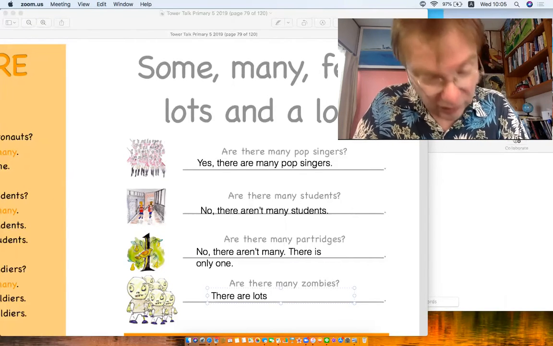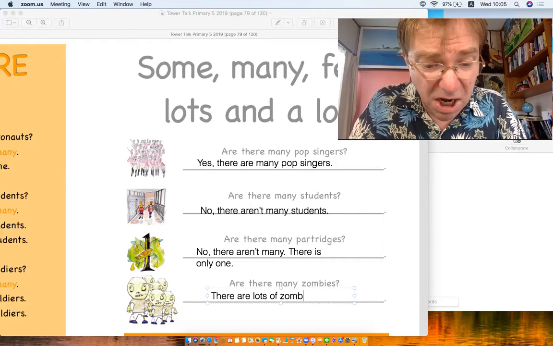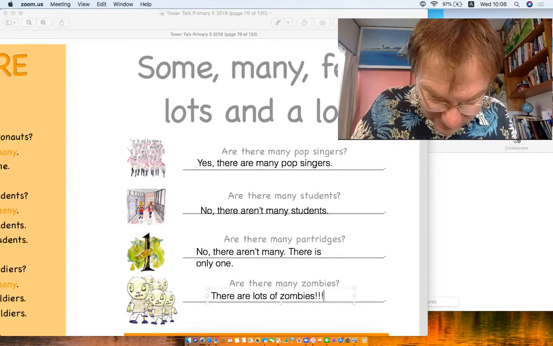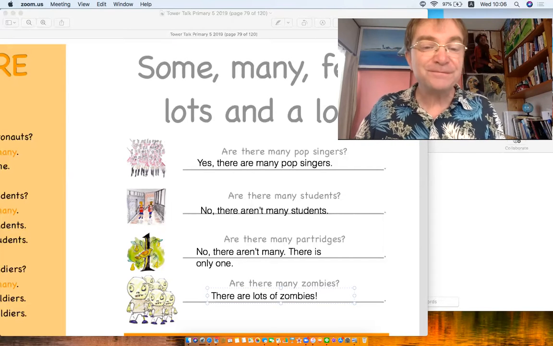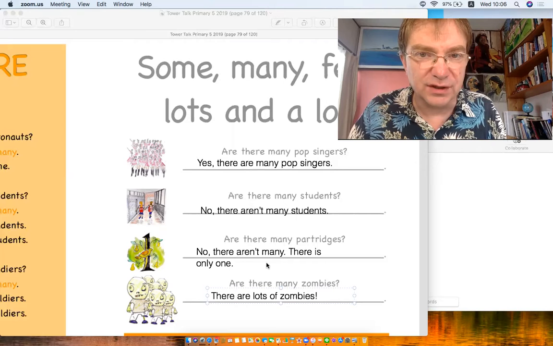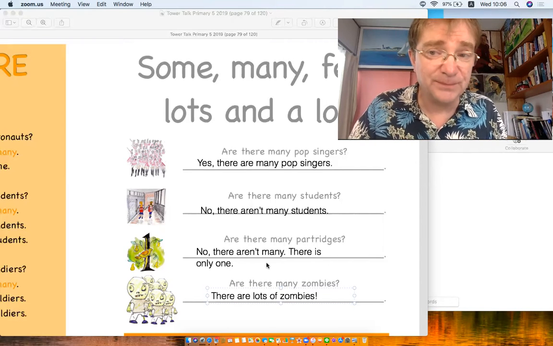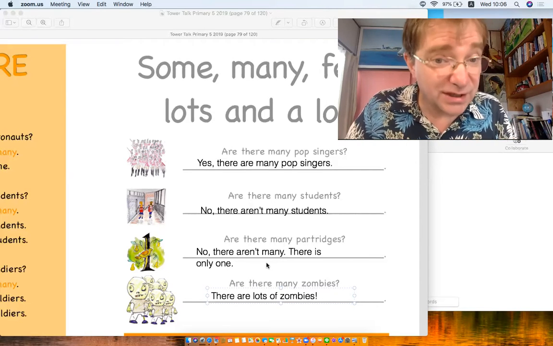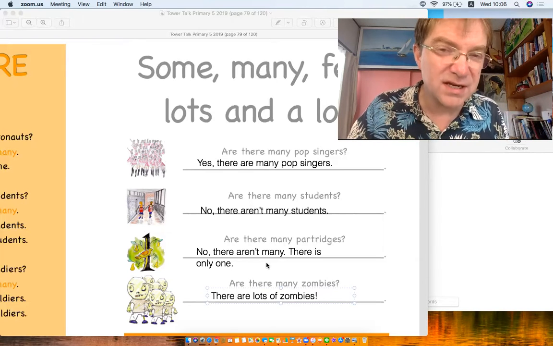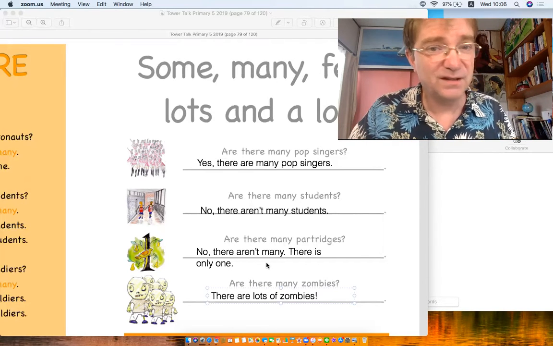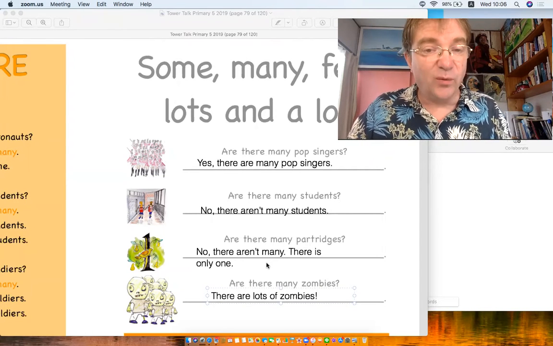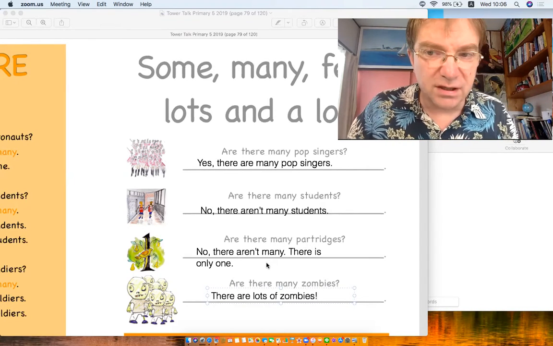I'm going to do lots. There are lots of zombies. We don't usually put so many exclamation marks. One is enough. Wow. Okay, have a go. This is one of those difficult things in English, countable and uncountable. Don't worry too much. This is like high school level. So if you kind of half understand now, that's good. This is an introduction, so don't worry.